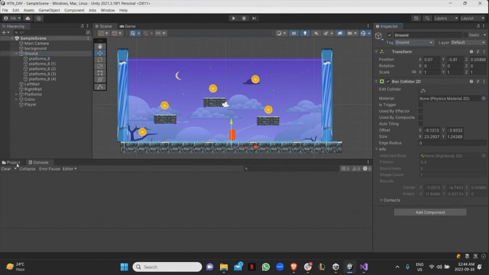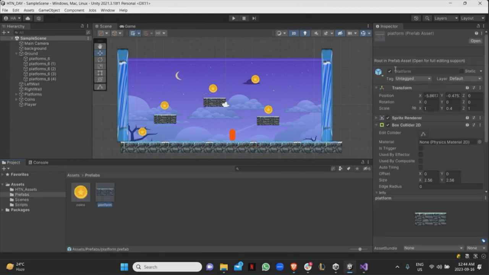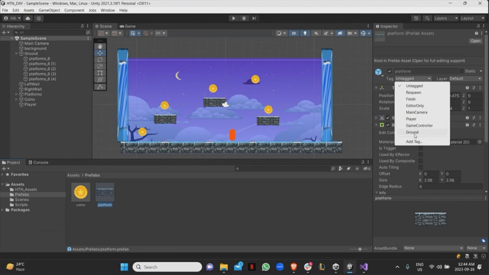And I'll do the same thing with the platforms. So I can do that with all the platforms, or I can just go to the platform prefab that I currently have, and I'll set the tag to ground, right?